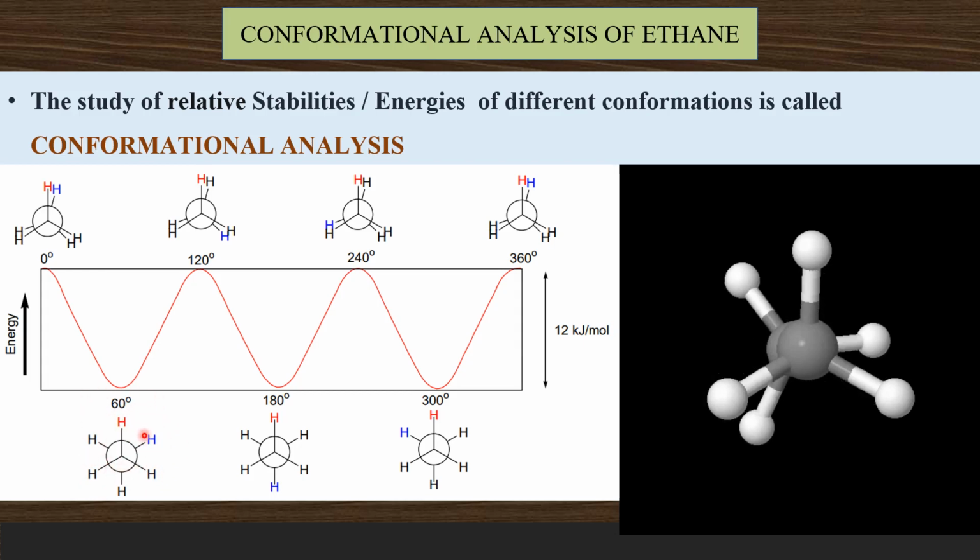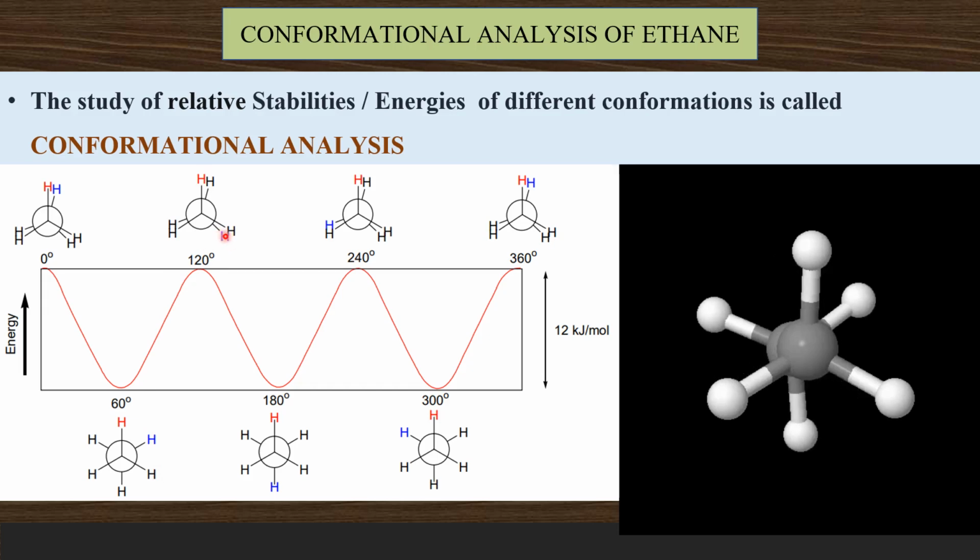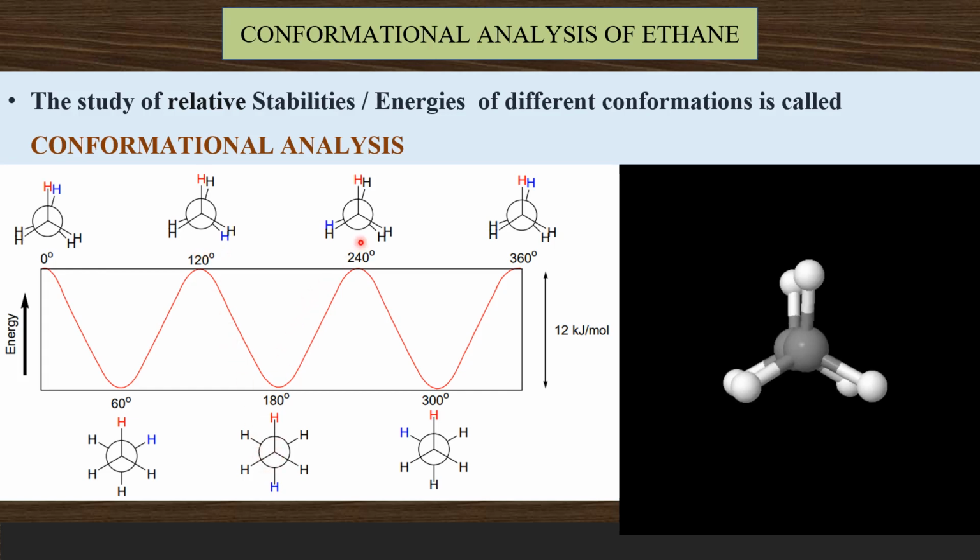Now, a 60-degree rotation I have done. Now another 60 degrees, I am bringing this blue hydrogen here. I am doing another 60-degree rotation. Now we are getting an eclipsed conformer with a higher energy. Now once again I am bringing the same CH bond shown with the blue color down. By another 60 degrees, I am doing a rotation that gives staggered. Another 60 gives eclipsed.